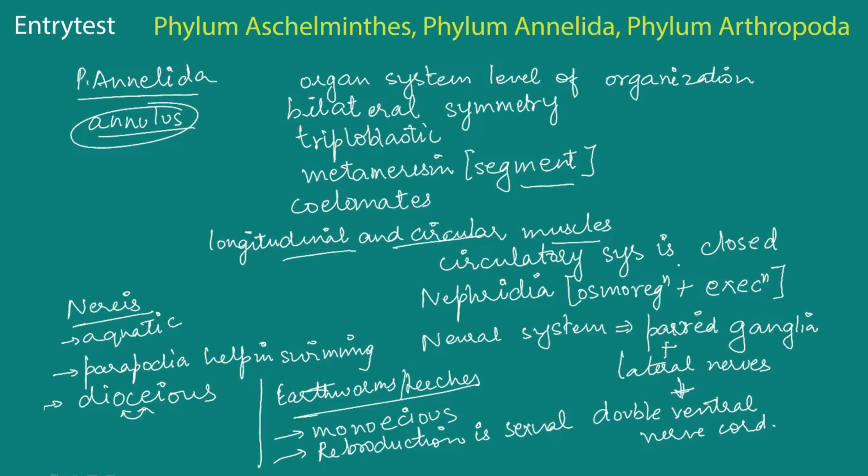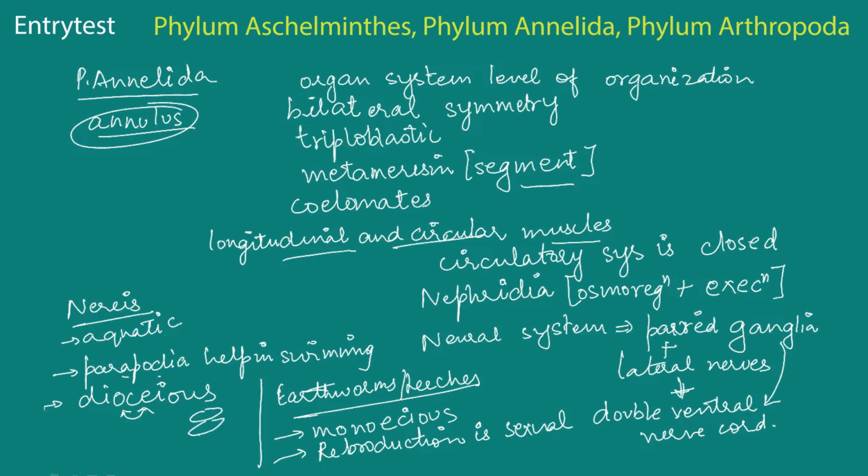The circulatory system is closed and the liquids flow in the form of vessels. Nephridia are present for osmoregulation and excretion. The neural system is composed of paired ganglia, where each pair is in one segment, and there are lateral nerves that connect the ganglia to the double ventral nerve cord. Two examples that we took. The first one is Nereis, which is aquatic, and it has extra appendages called parapodia that help it in swimming, and it is dioecious, that means the sexes are separate.